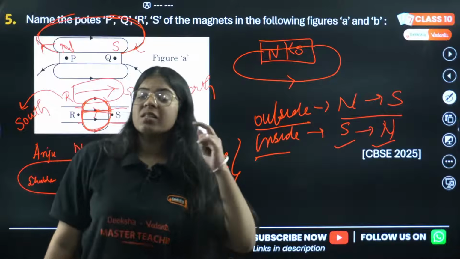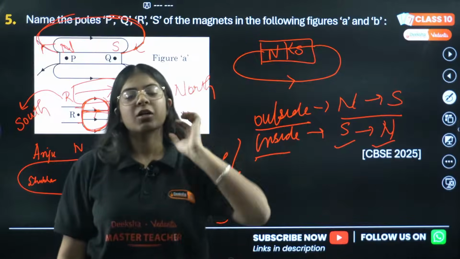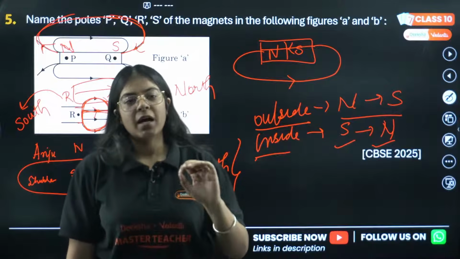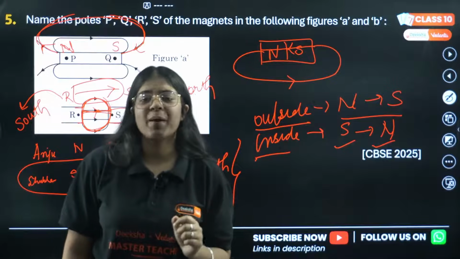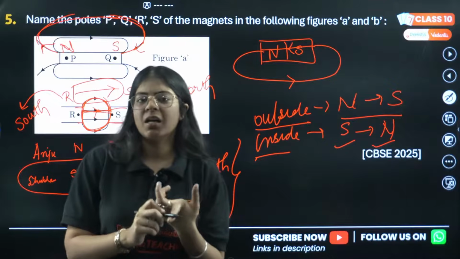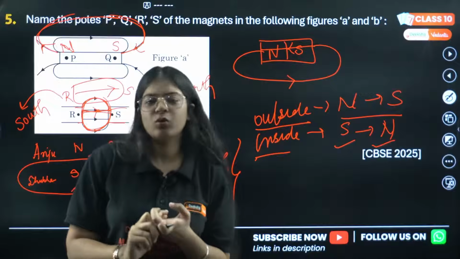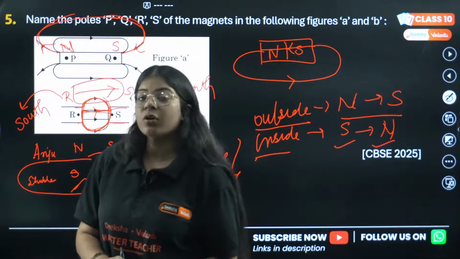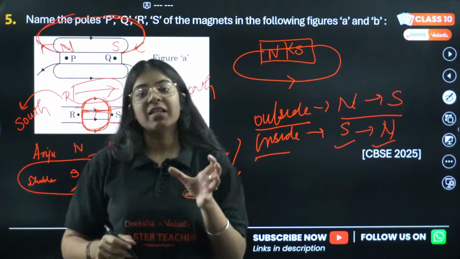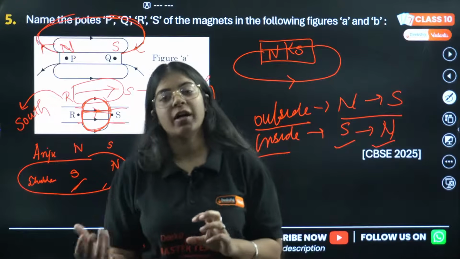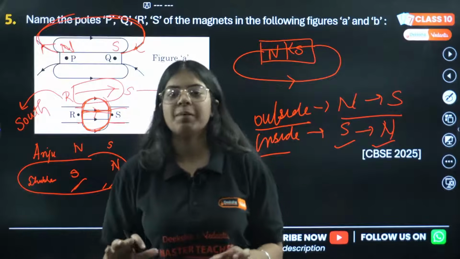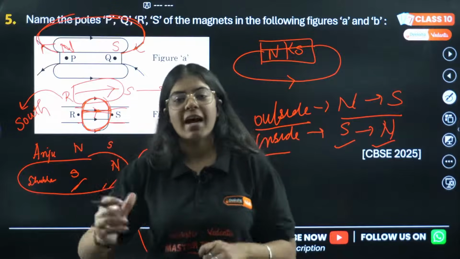Ma'am, do numericals come from the magnetic chapter? In most cases for the magnetic chapter, you will see questions based on either the right hand rule or the left hand rule, mostly from that. And the very important topic is the factors on which the magnetic field depends, for a current carrying loop, for a wire, for a solenoid.